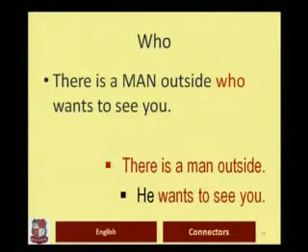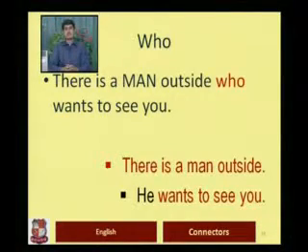Look at this example. There is a man outside who wants to see you. We are reading this statement already connected. But in case you had to separate two sentences from this statement, you will have: there is a man outside, and he wants to see you.